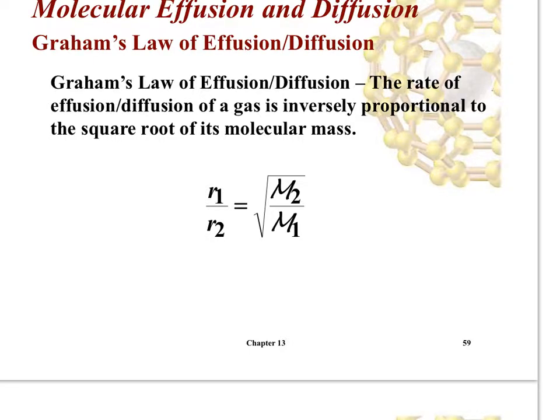Here it is in a different form. Instead of V's, sometimes you see R's, R for rate as opposed to V for velocity. And then this is molar mass there. So R1 over R2 is equal to the square root of M2 over M1.